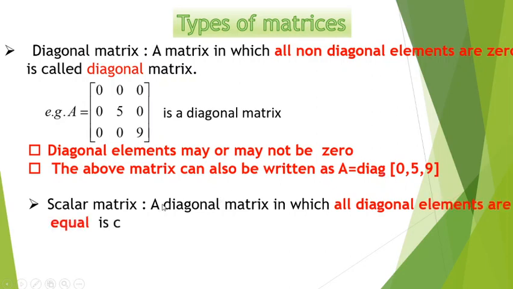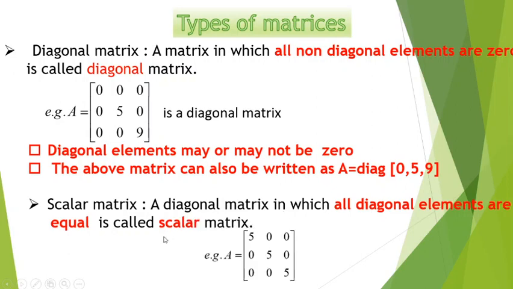Similarly, a scalar matrix we can define with the help of a diagonal matrix. First of all, it should be a diagonal matrix in which all diagonal elements are equal. That is called a scalar matrix. So here you can see all the diagonal elements are equal. So this is nothing but a scalar matrix.